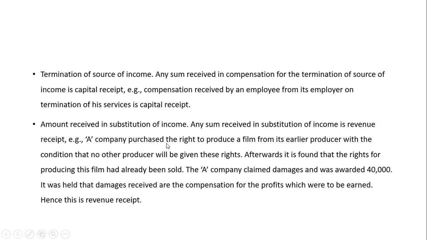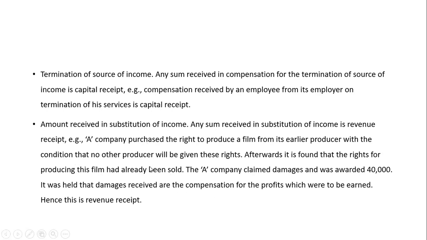A company purchased the right to produce a film. The company purchased the right to produce a film from its earlier producer with a condition that no other producer will be given these rights. So he had already purchased the rights to produce a film. But afterwards he found that the rights for producing this film had already been sold. Means he has already sold those rights. He thought that he would be producing the film. What happened?